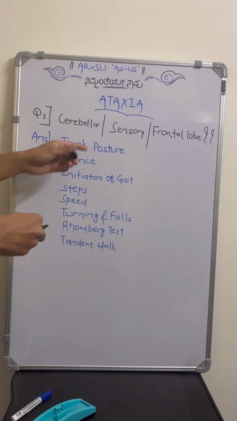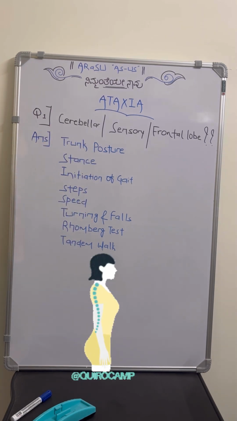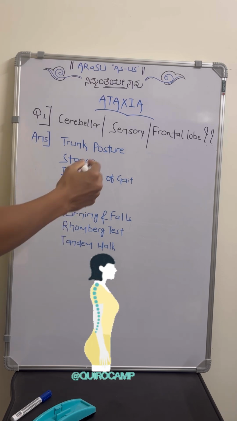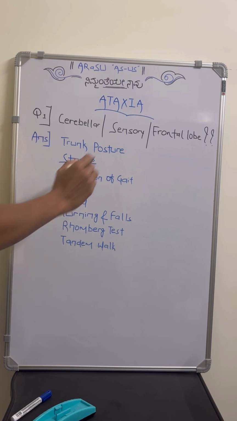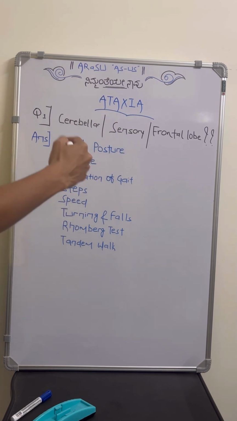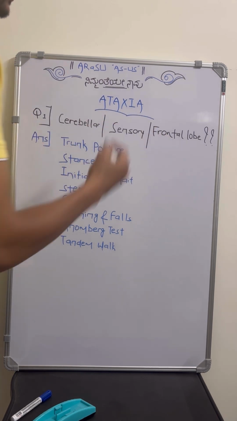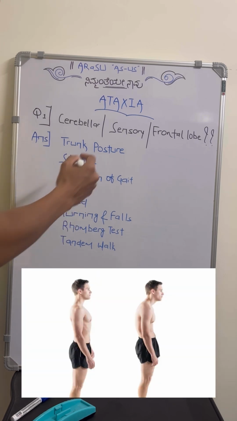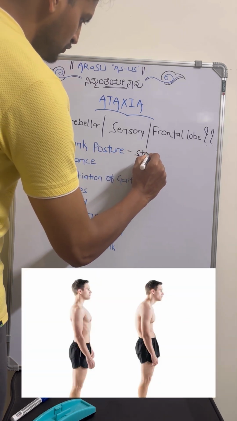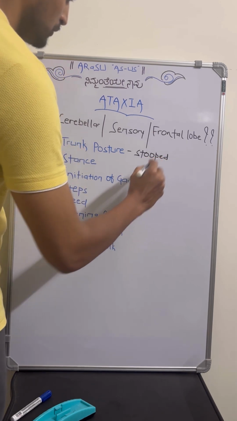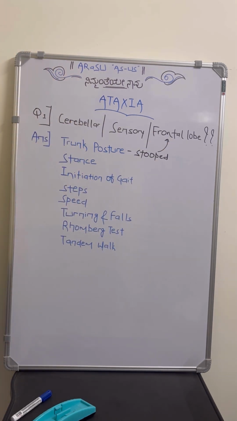First, we have mentioned the posture of the trunk. If it is cerebellar, the posture can be normal. If it is sensory, the posture will be normally upright and maintained. But if it is because of frontal lobe lesions, there will be a stooped posture. So a stooped posture goes in favor of frontal lobe lesions.